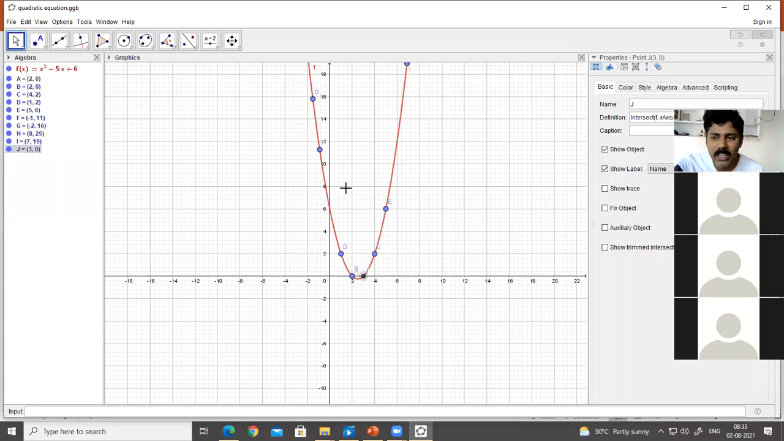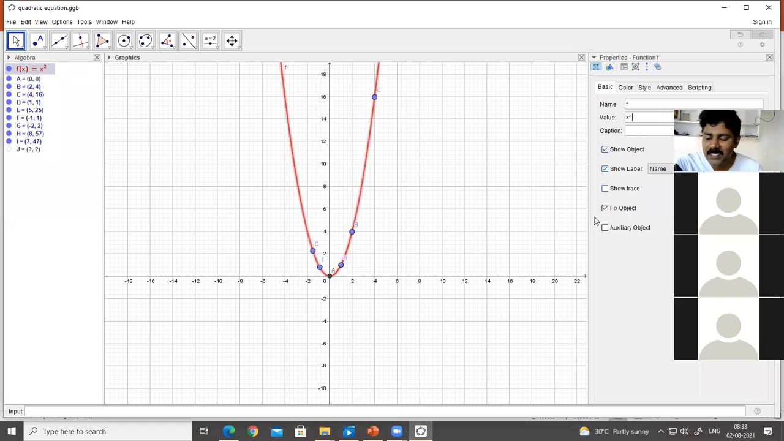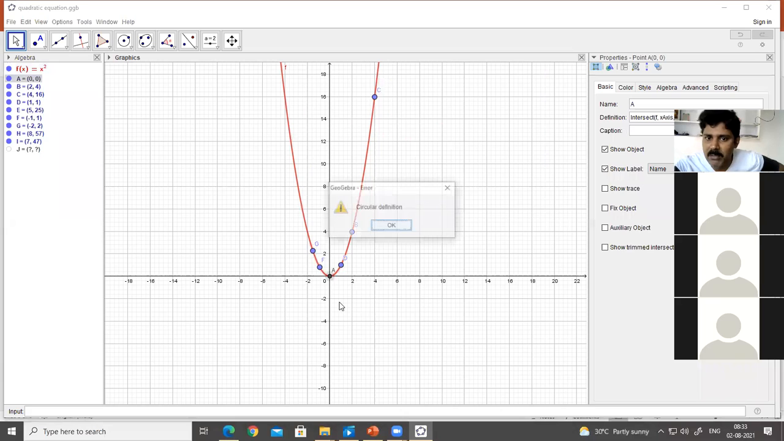So see, whenever you take any quadratic polynomial, your graph will be like this. If I take only x square, everybody knows that, you will get a graph that only meets at 0 comma 0. Hence the zero of the polynomial is 0.